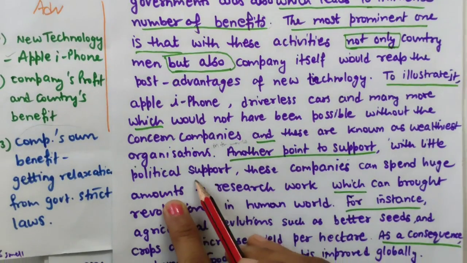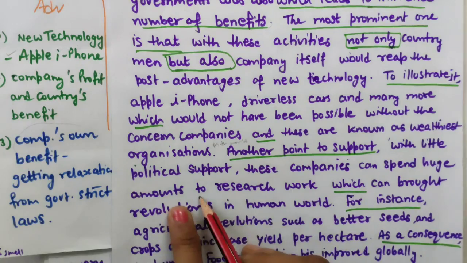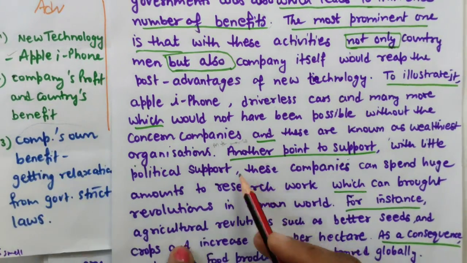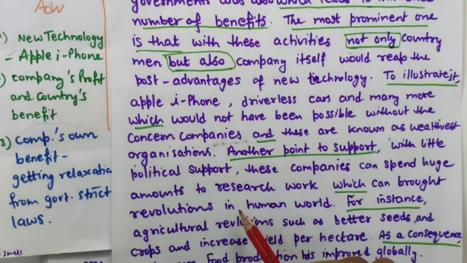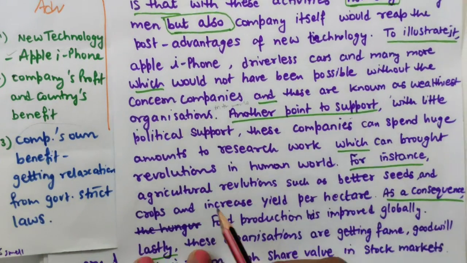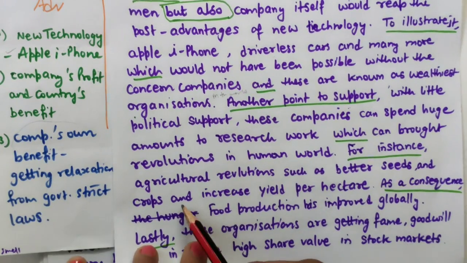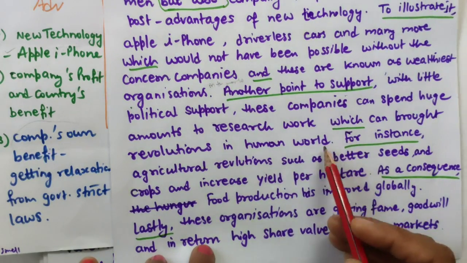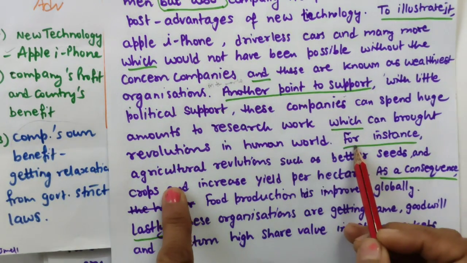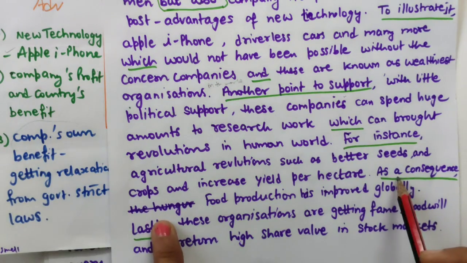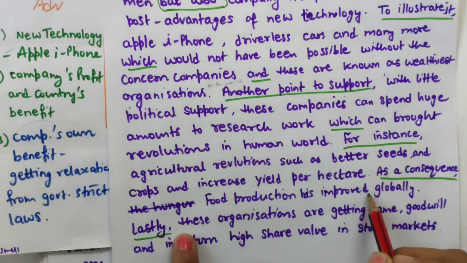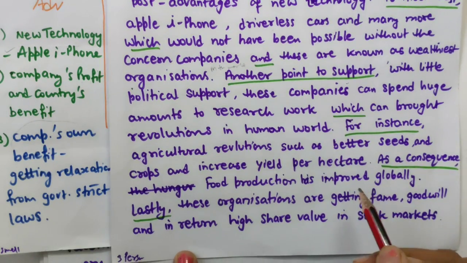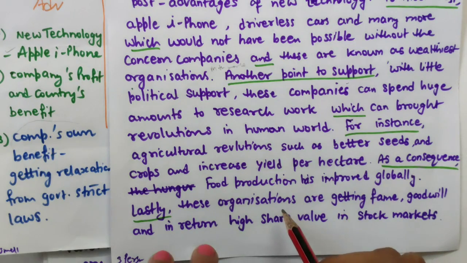Another point: with little political support, these companies can spend huge amounts on research work which can bring revolutions in the human world. When I was writing, I got different words for almost the same thing. For instance, agricultural revolutions such as better seeds and crops and increased yield per hectare. This is my second point, and I have given an example and I am giving the result. As a consequence, food production has improved globally, and we have been able to remove hunger from 70 to 80% of the world, you can say.